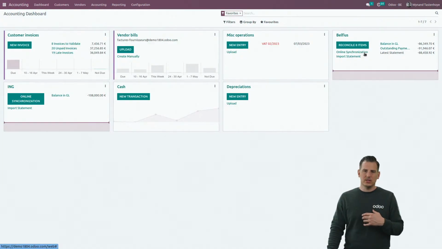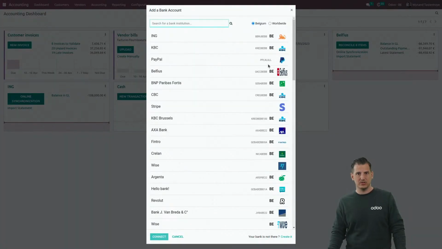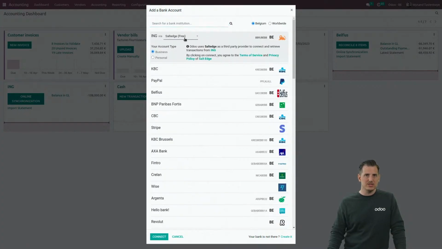First of all, Odoo permits to sync your banks in real time. If you click on the online synchronization button over here, depending on the country you're working in, you will see all the different banks that we can sync with. Now, the great advantage over there is that most bank syncs are completely free. If you click over here, you can see that depending on the bank, we have different providers we can sync with. Salt Edge and Enable Banking are free, for example. Ponto, you need to take a contract with Ponto in case you want to use Ponto to sync. In that case, it's €4 per bank account per month.